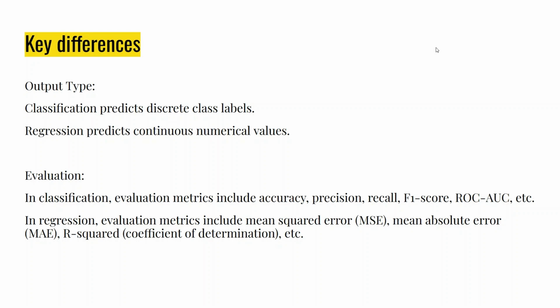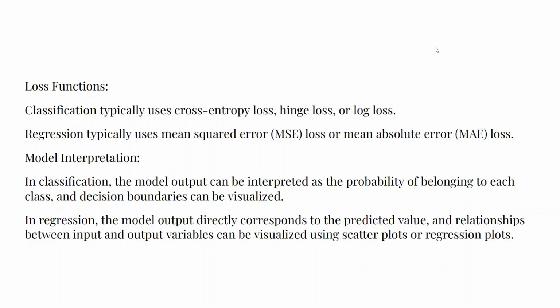The third one is loss functions. Classification typically uses cross entropy loss, hinge loss, or log loss, whereas regression typically uses mean squared error loss or mean absolute error loss. The next one is model interpretation.